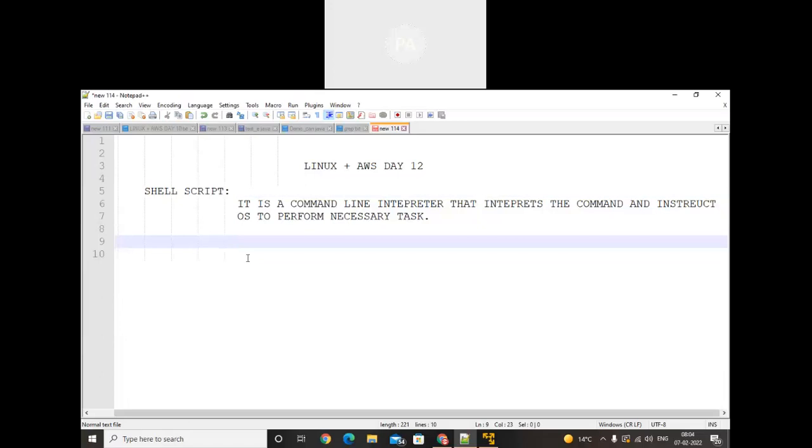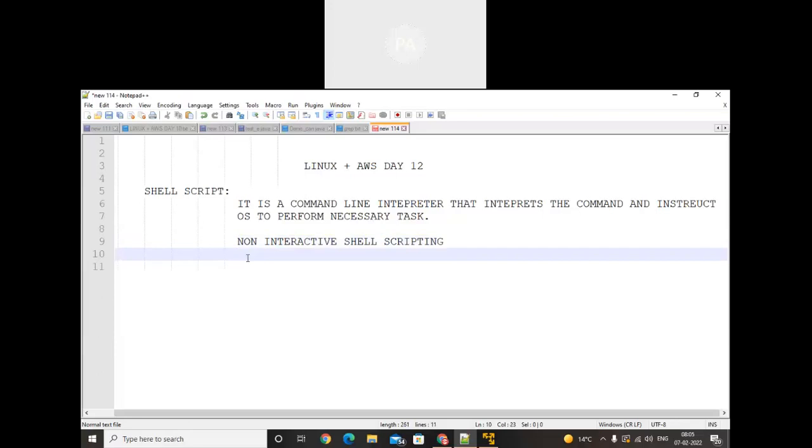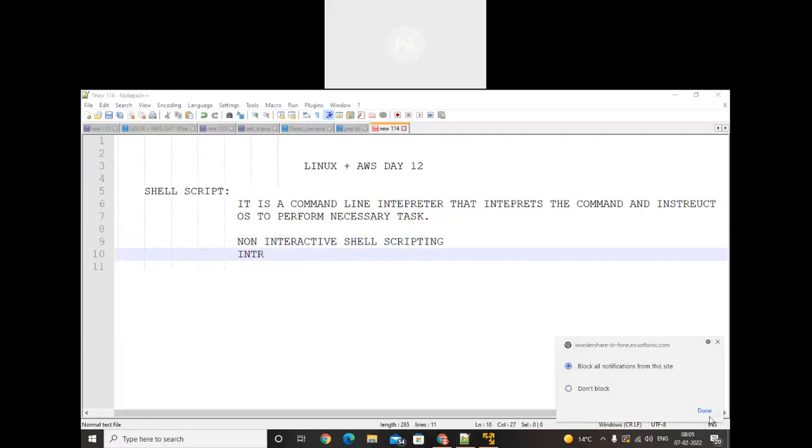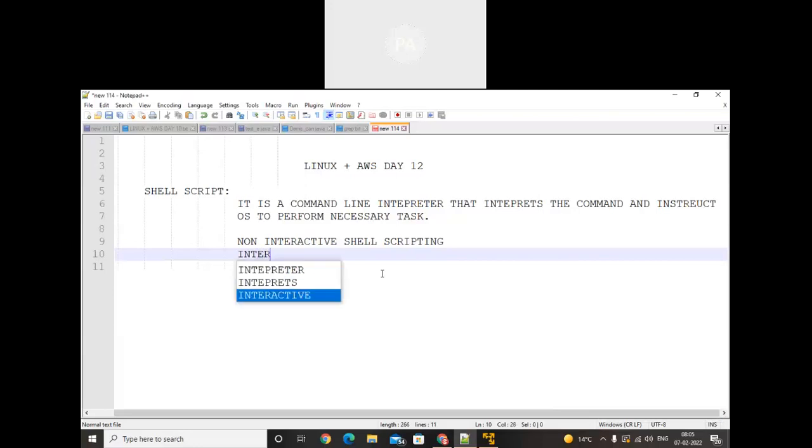There are two types of shell scripting. The first one is non-interactive shell scripting, and the second one is interactive shell scripting.